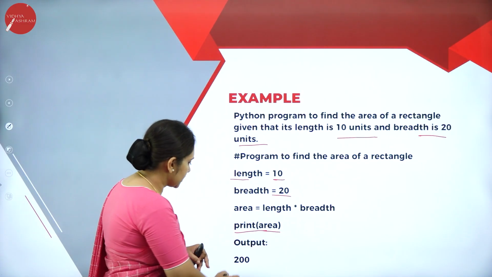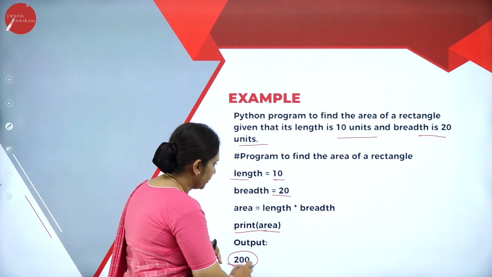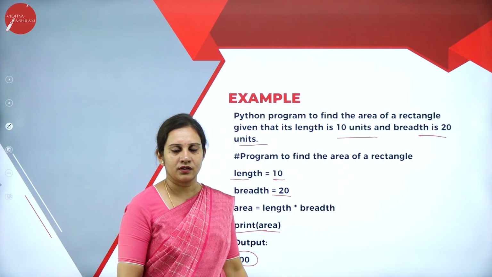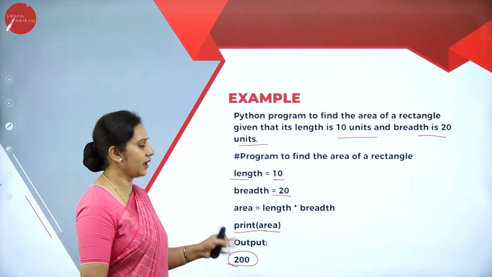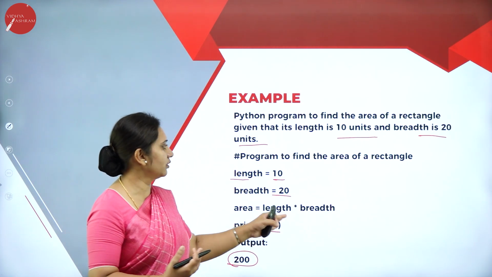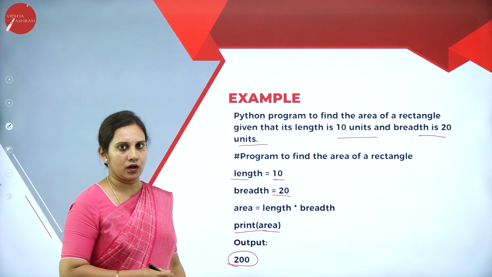So it will display 10 into 20, that is 200. This is one more program to show how a variable works.